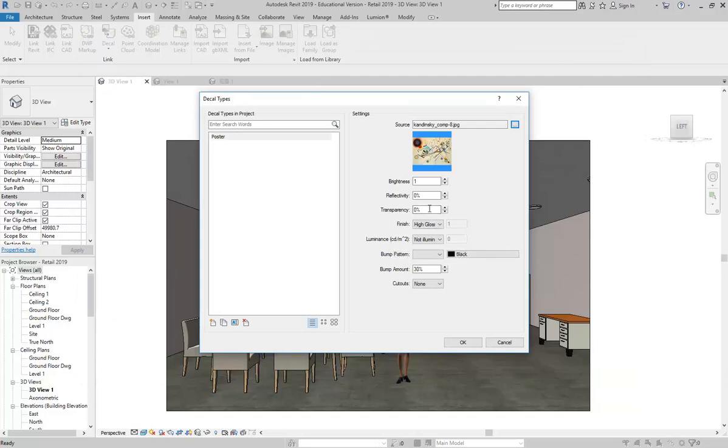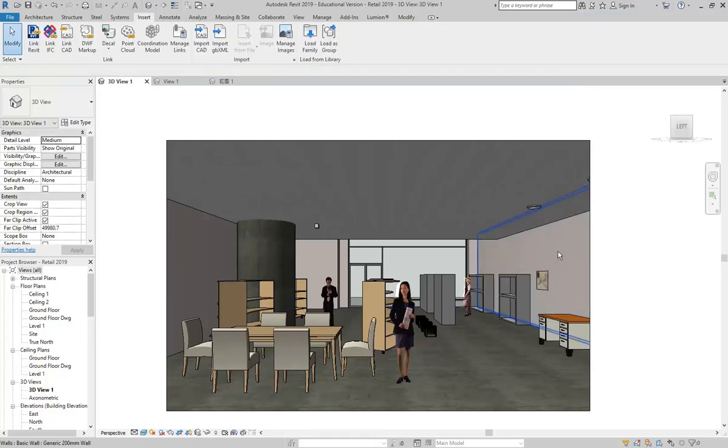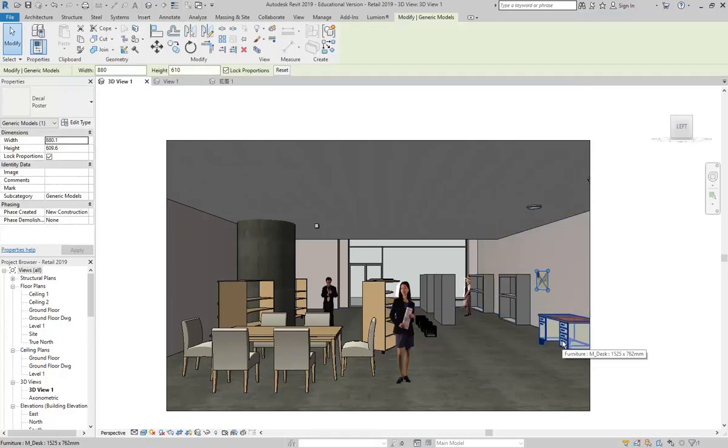And so clicking OK, you can see the file's obviously there, so I'll click OK, and then normally it comes up better than this. You can see it's not really showing me how that's going to look, so I'm just going to try and click on the wall, and it has worked. I've noticed with 2019 that decals are a little bit buggy. They weren't this bad before, but I've seen a few issues. So if you see it come up like that, where you can't see it at first, don't worry, it will work in the end. But again, it's just a 2019 thing. I think it's got some problems.